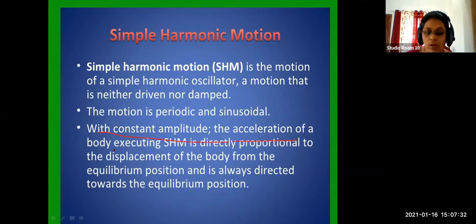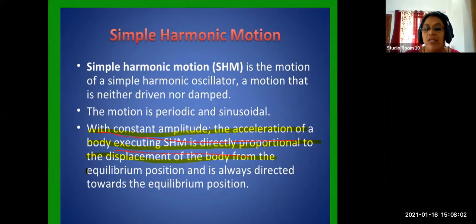All the points of this slide you have to learn, because they are very important to understand the peculiar features. With constant amplitude, the acceleration in simple harmonic motion is directly proportional to the displacement of the body from the equilibrium position.